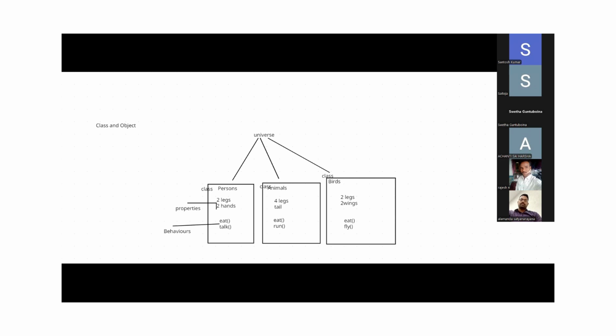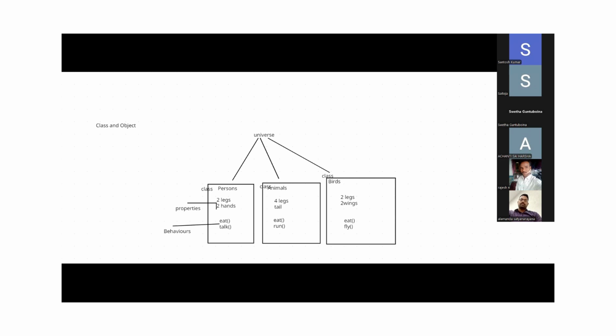Now, object is what? Class is virtual, object is physical. Object is a physical encapsulation of properties and behaviors. The object also has the same properties and behaviors, right? But by using an object, we can touch it, we can feel it. But class is virtual. We cannot touch it, we cannot experience it. That is just a virtual document. Hope you guys understand. Okay, completed? Yes, sir.